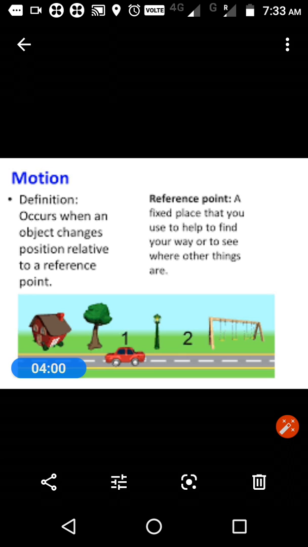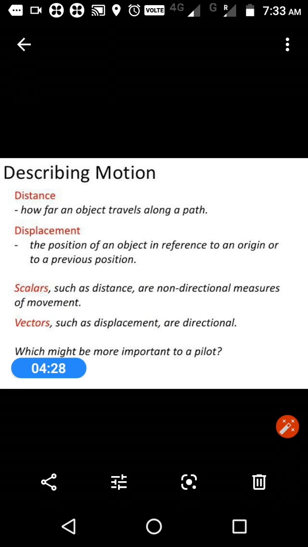So what is your reference point or origin? It is a fixed place which you occupied, or where the object was situated. That is considered as the reference point, or we will call it the origin. Got it? So that is the simple explanation about motion and how we are going to describe it. For describing the motion, here you can see some words, something like distance and displacement. For describing the motion, we need some of these things. For that, we are going back to your textbook.